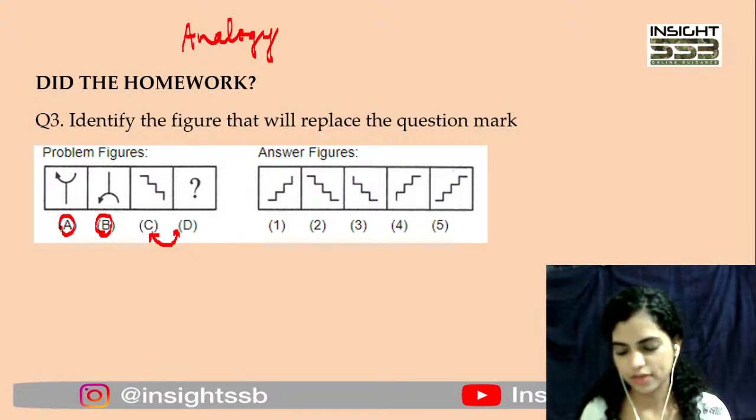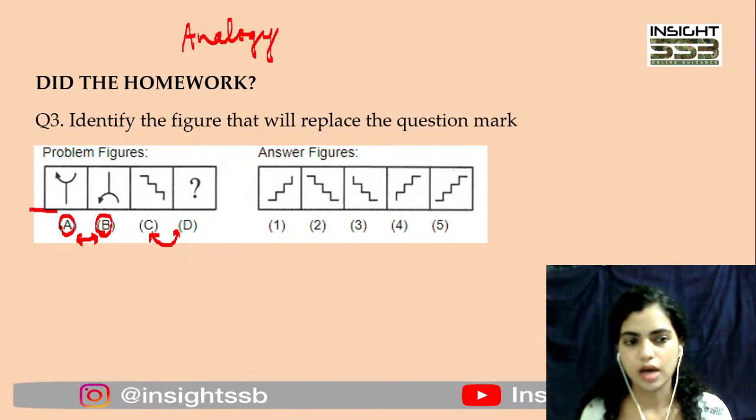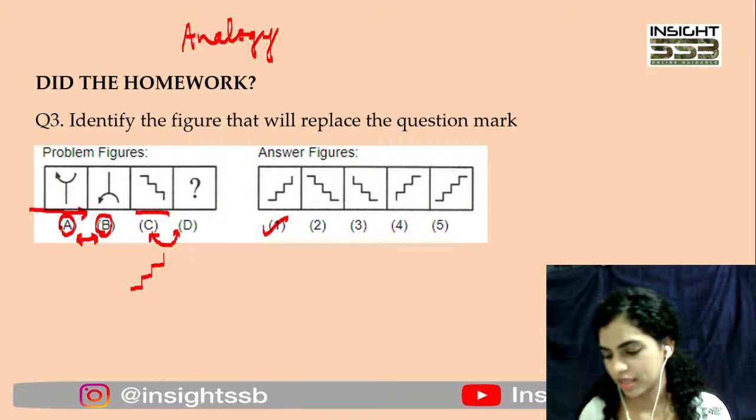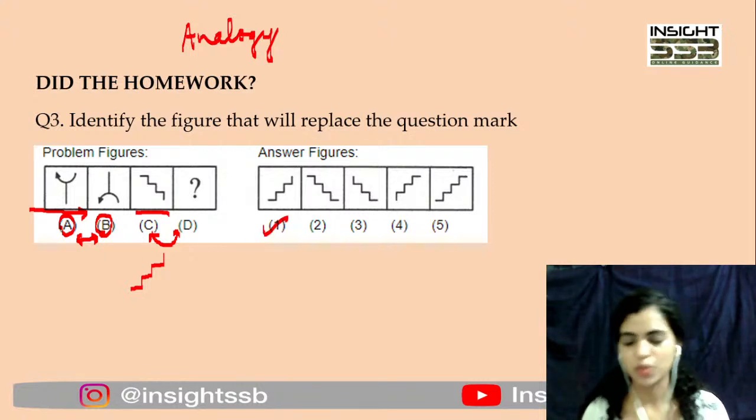Water image, right, Venkatesh? This is actually the relationship between A and B here is water image or basically mirror image. ठीक है, यहाँ पे मान लो यहाँ आपका mirror रखा हुआ है, ठीक है, and ये उसका exactly एक inverted image है. On the horizontal plane you have to invert your image. So do that with option C and if you do that you'll know अगर यहाँ पे mirror रखा होता तो इसकी image कैसी बनती, इसकी image इस तरीके से बनती, right? So that you can see in option 1. Okay, so that is why we have to go with option number 1 here. Well done, guys. Thank you so much for doing the homework.